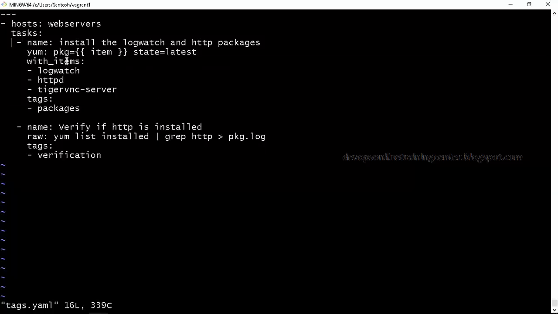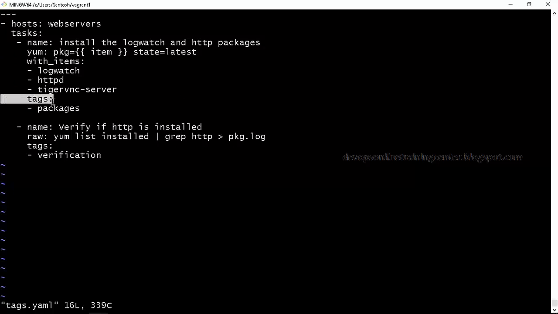And here we need to use a variable. So how do we loop? There is something called item. Here item is a variable and it will be called every time inside a loop with all these packages, right? So first logwatch will be installed, httpd, then TigerVNC will be installed. So this is inside a loop, right?